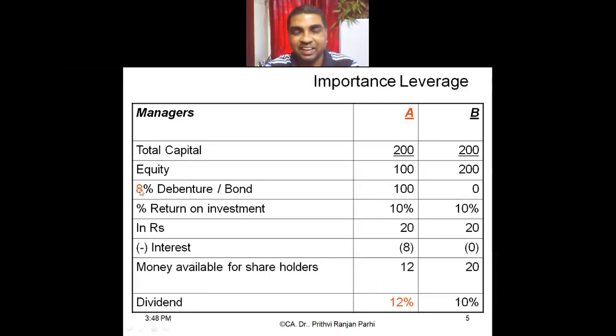And the interest rate is how much? 8%. And what is the amount of debt? It is 100. So on 100, 8%, then 8 rupees will be paid as interest. Then balance money that will be available for the shareholders is 20 minus 8, 12 rupees.